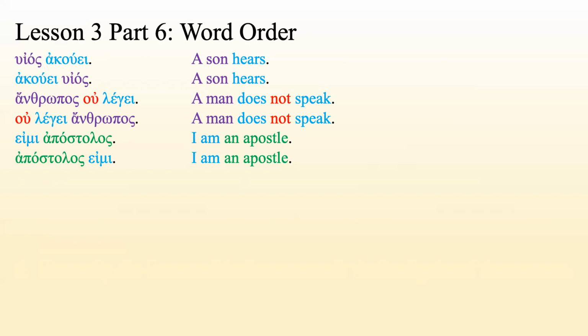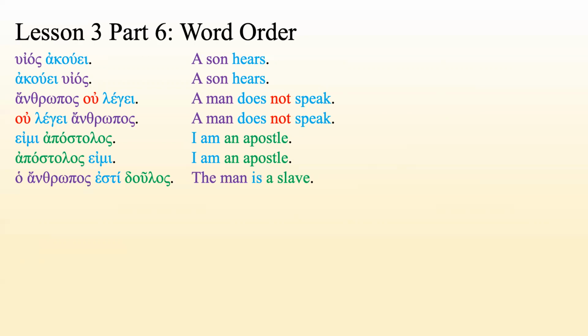Apostolos eimi. Again, I am an apostle. Now, if you thought apostolos was the subject, you would say apostle, then you look at eimi and go, I am, and you have a really hard time trying to figure out how to make that sentence work grammatically because it just doesn't work in English. I am an apostle, not an apostle am. That doesn't work.